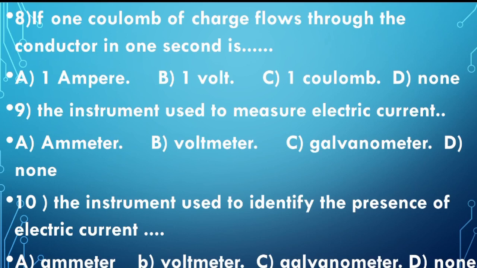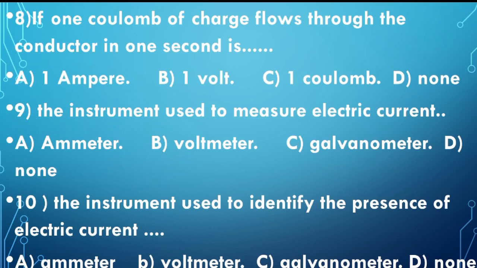And next question is the instrument used to identify the presence of electric current. Ammeter, voltmeter, galvanometer and none. And the answer is galvanometer. Children, I'll say the difference between these two questions. The device which measures the electric current is ammeter.